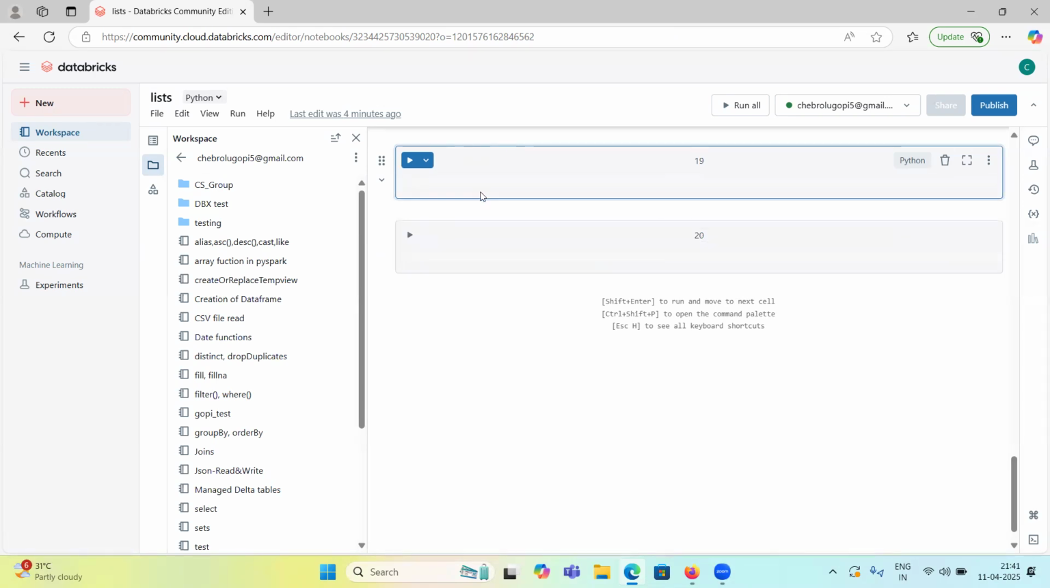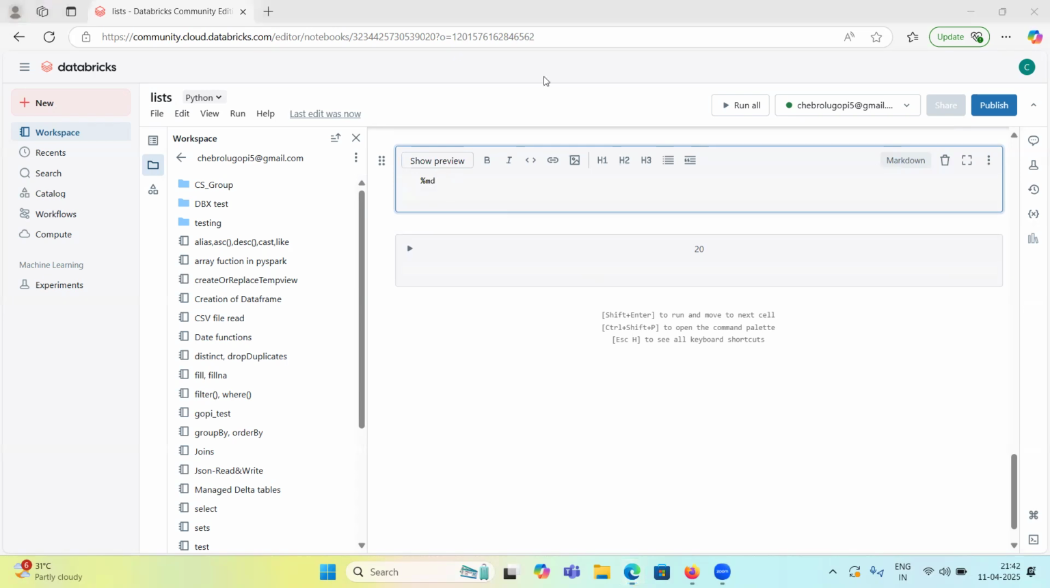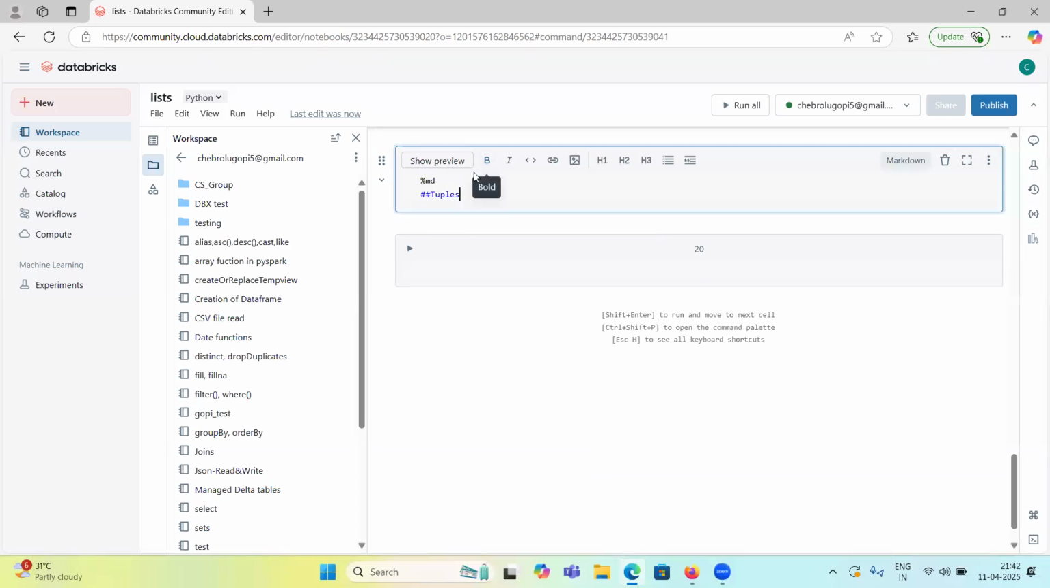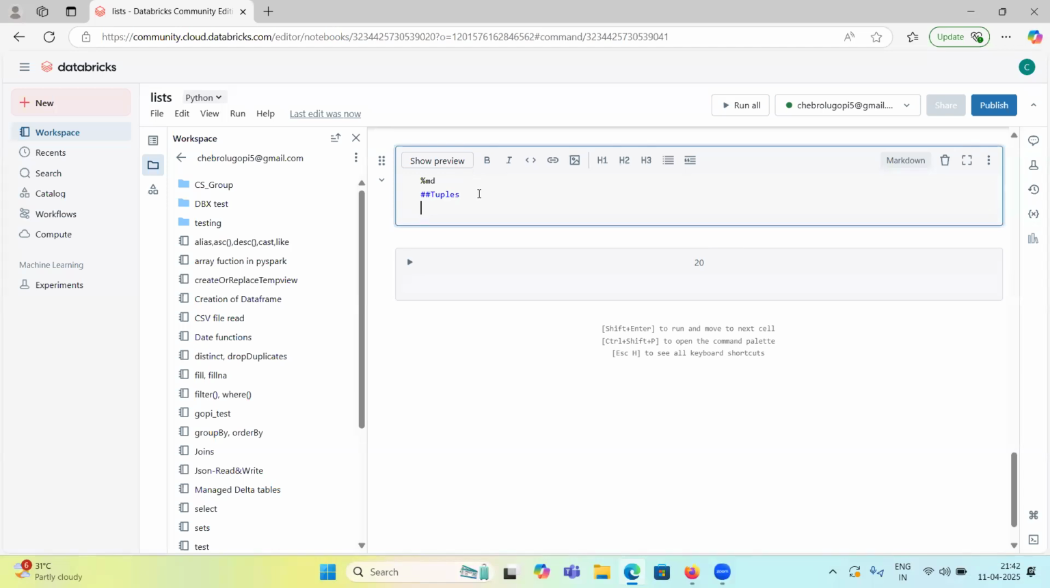Yeah, guys. So in Databricks, if you want to add any headings or any text, you can use percent MD. The percent sign is a magic command, and MD means markdown. So you can use this percent MD and add any bullet points or anything. Now the concept I want to explain is tuples, right? Like this you can add. So you are working on this notebook.